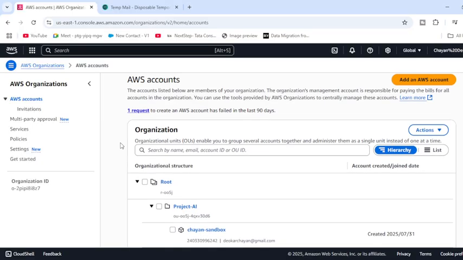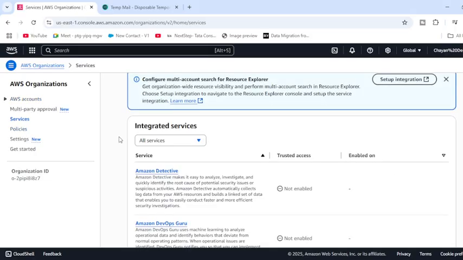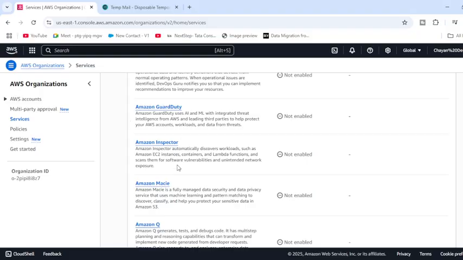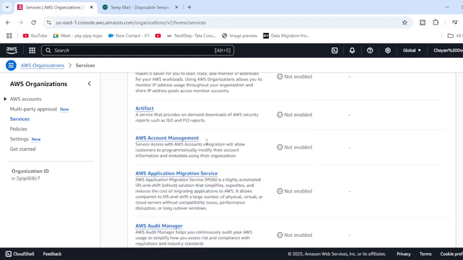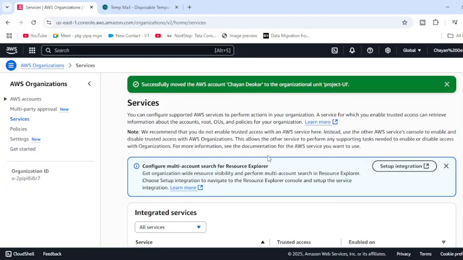Now what this was all about is the services, the SCPs we generally have. These are the integrated services. What kind of services do you want to integrate? You want Amazon Detective, Amazon GuardDuty, Amazon Inspector, Amazon Q, Amazon Lake Formation. This way, you can integrate with multiple services, whatever you want.